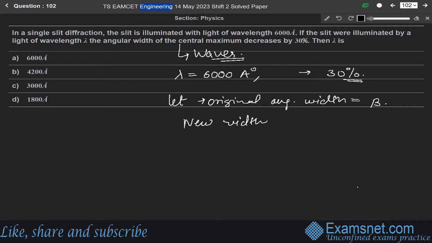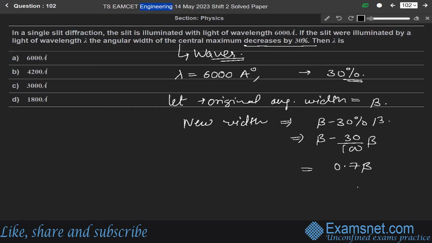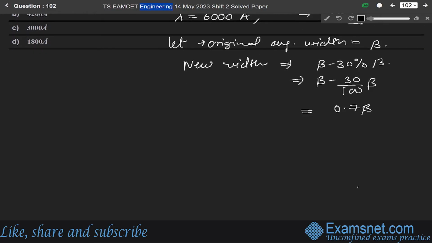Since it is decreasing by 30%, the new width will be beta minus 30% of beta, which is beta minus 30 over 100 into beta. So it will be 0.7 beta. Now the fringe width is given as the fringe width.